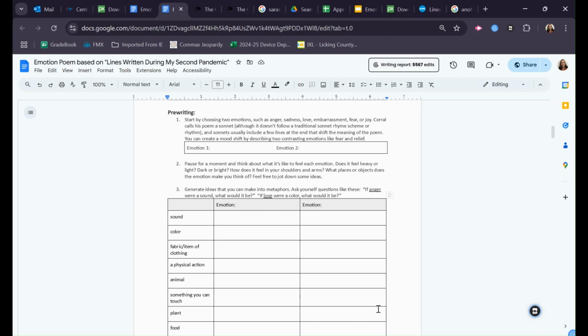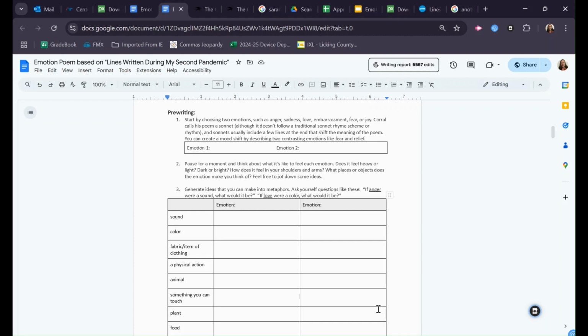When you write the poem, you only need to write about one emotion, but you can write about two. In a traditional sonnet, you typically have a little shift at the end where the meaning of the poem changes up. And you could create a mood shift in your poem by talking about two contrasting emotions. So you could start out by talking about fear and then shift to relief. Or you could start out talking about hate and then shift to love.